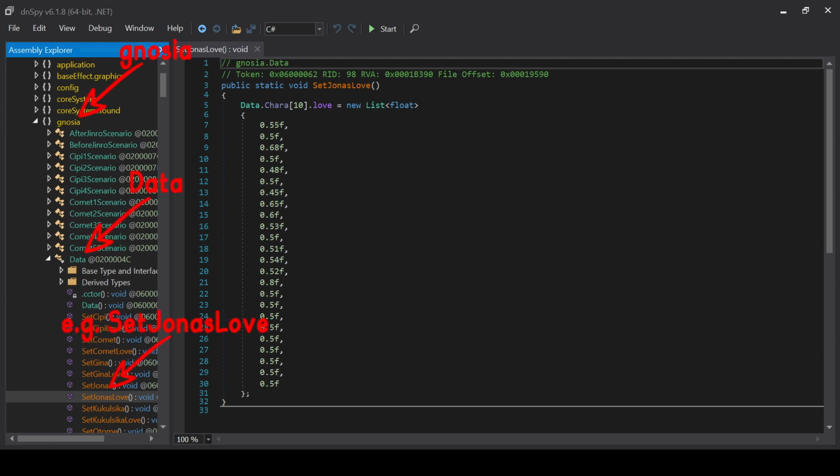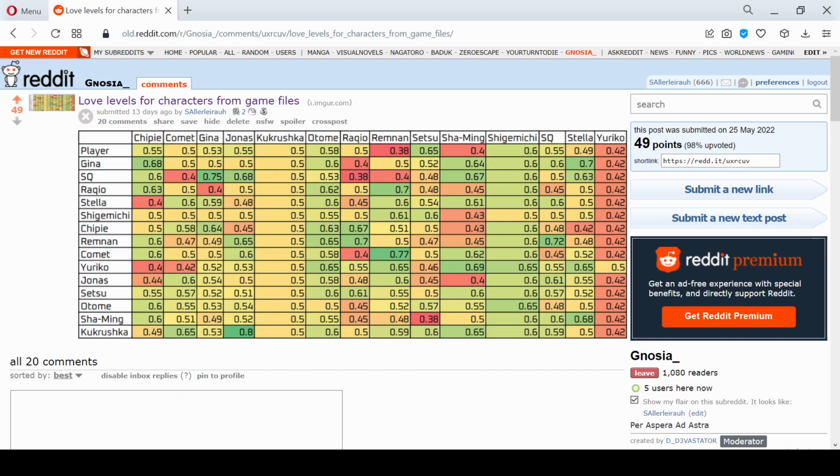There are these set love methods, these are the values, and these values affect how characters interact with each other during discussions, somehow. Probably. Maybe. For example, once Shigemichi is in love with Stella, he usually trusts her by default and wouldn't wanna vote for her. But there are some questions to this table.